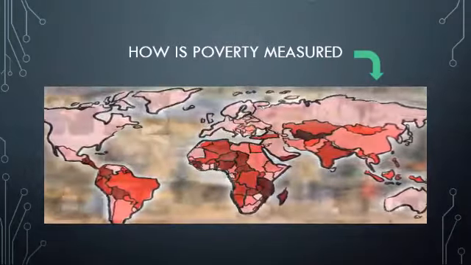How do we measure how many people live in poverty? When we plot out the population of a country, we see how many people live in poverty and what percentage they represent of the country's entire population. This data reminds us how much work there is to do in fighting poverty, and it actually helps us organize that fight.